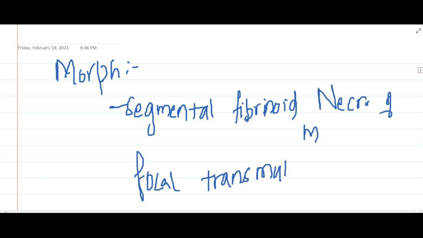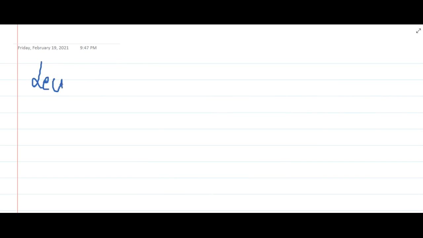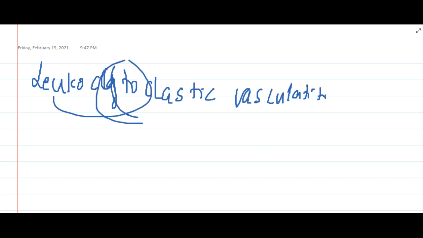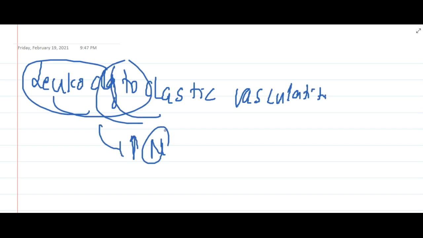As the name says, it is also named leukocytoclastic vasculitis. As a result, you will see the presence of many leukocytes, especially increased neutrophils infiltrating these areas.